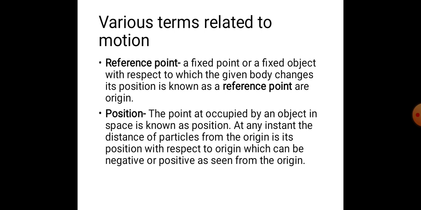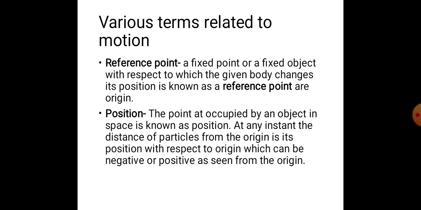For example, let us assume that your school is 2000 meters north of your home. In this case, we have specified the position of the school with respect to the home, and thus your home is the reference point.